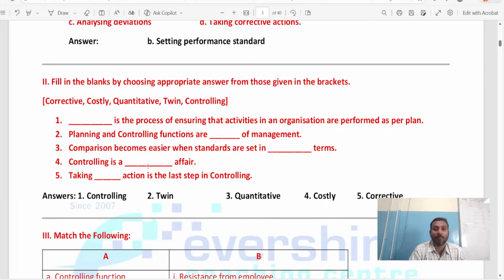Just imagine how you are monitoring your class, how you can control your class. Is it so easy for you to control your class? No, it's not so easy. So it's a very costly affair because the mind setup will be different, the thinking abilities are different. Everyone has their own attitudes. We cannot distinguish their attitudes. Am I right? This is what happens.